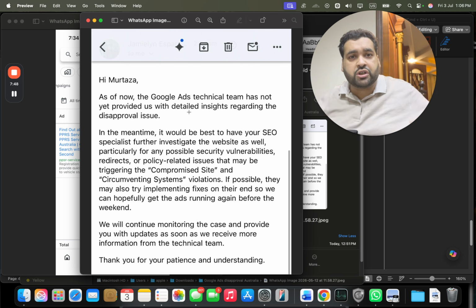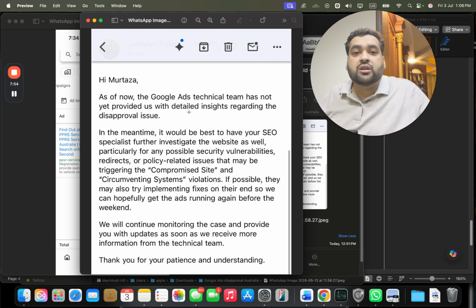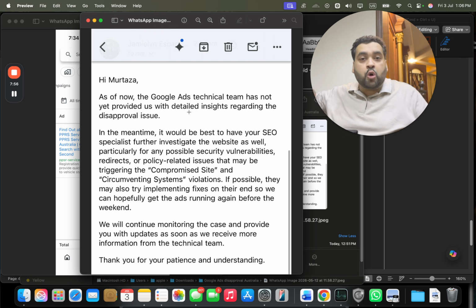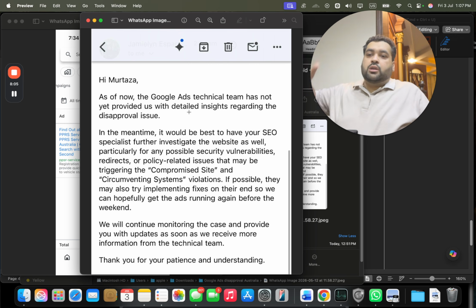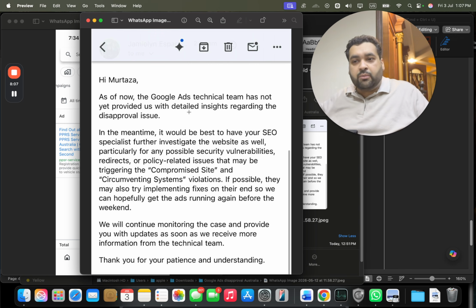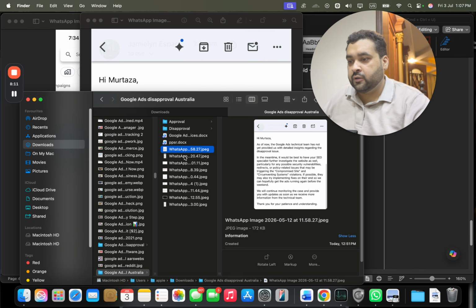Okay, you can see down. Even if you do all the changes, if you do all the compliance on the website, it's necessary that all of these changes are updated on the Google Search Console, so their own crawler can get the update. You do the change right now, you do not expect to get the ad running right now. You need to be patient. The crawler needs to be updated. The Google team needs to manually restore and approve. So you can see all of these things take time.